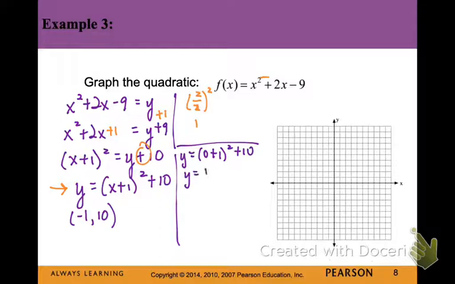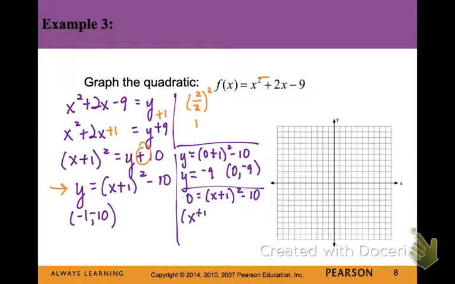So I plug in my 0 to find my y-intercept, and right away I notice that I've made a mistake. There I changed this sign, and so now I know that my vertex is actually negative 1, negative 10. So now I can move forward, plug in 0 to find our y-intercept, which is 0, negative 9, then plug in 0 for y and solve.